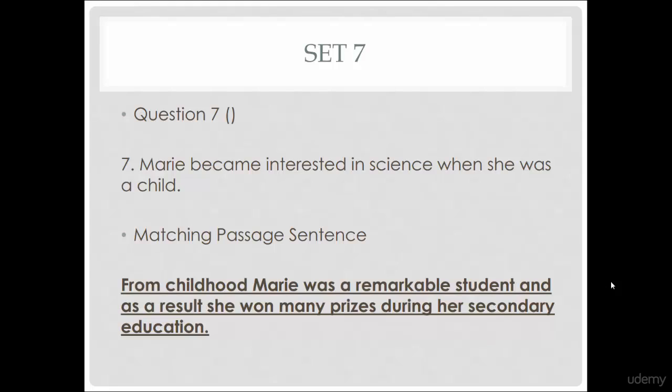Right? So, in the question, what we really are focusing on, we see Marie, we see childhood. So, really, what we're focusing on is, did she become interested in science? When we look at the passage sentence down here, it says, from childhood, Marie was a remarkable student, and as a result, she won many prizes during her secondary education. The answer here will be not given. We don't know if she became interested in science. Maybe she did.